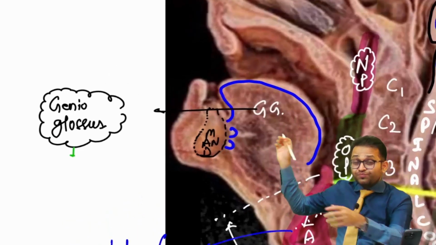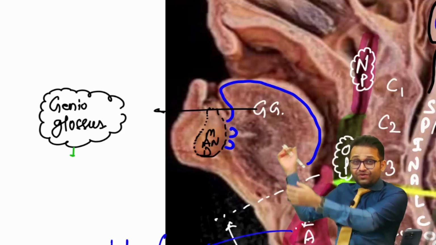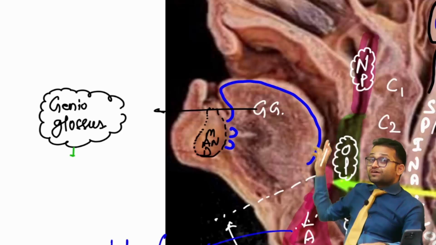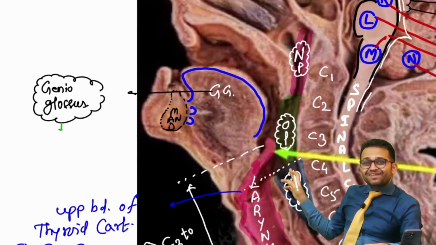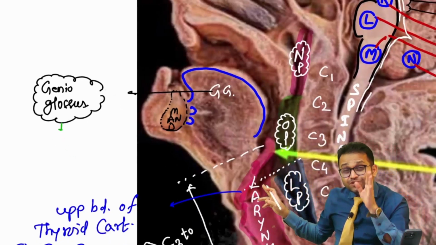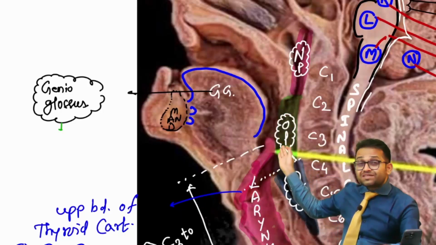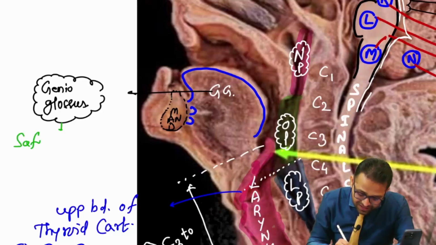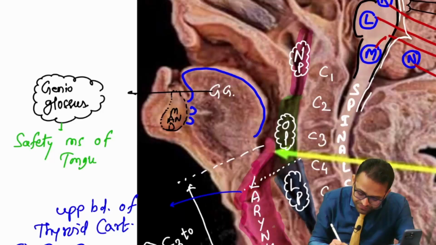Do you remember I told you, jidhar muscle udhar movement? When it contracts, it will protrude and it will prevent backward falling of the tongue over the trachea. So it prevents choking. So that's why it is known as, another very important question, the safety muscle of the tongue.